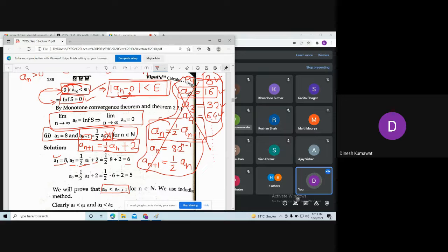So we can't apply the monotone convergence theorem in that example, but you can apply it in this example. Please make the correction in this problem, and the first term is nothing but 8. So you can calculate the second term, third term, and see that these are nothing but decreasing terms.